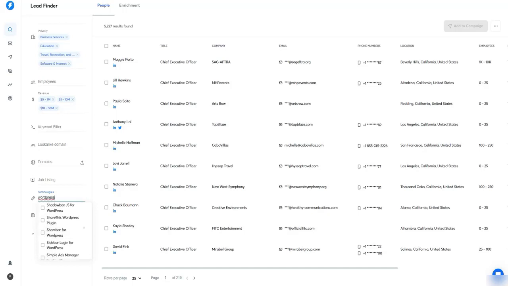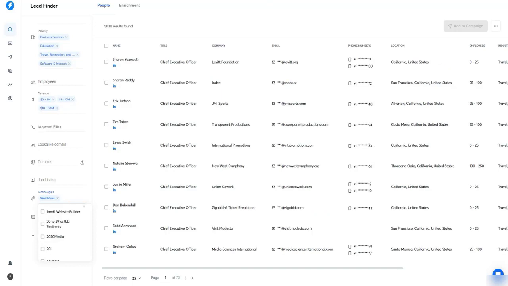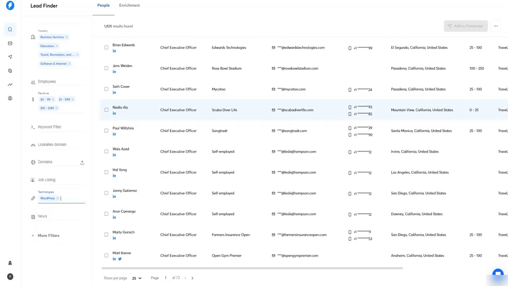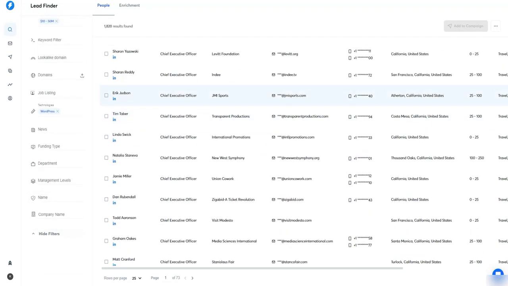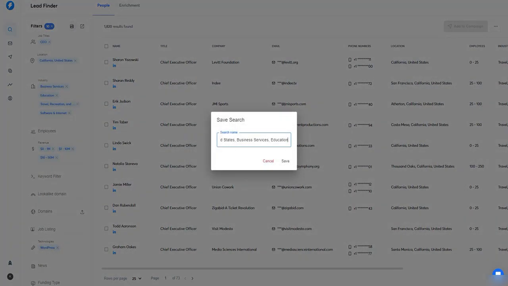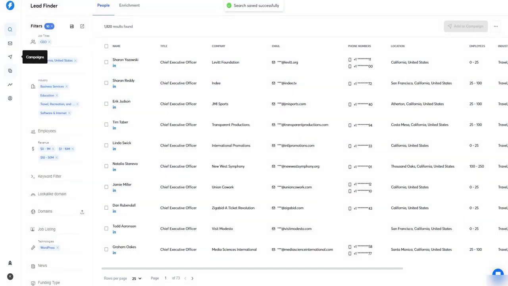So here, from here, I can just select that as well. Here you can see I selected WordPress, and here you can see all the websites that are built with WordPress come here. Okay, and then you have a lot of other options. So what you can do is you can just save this search as well, and then you will just have